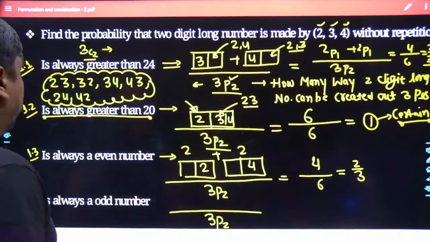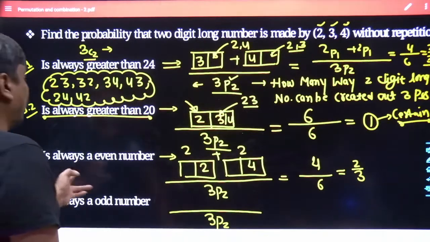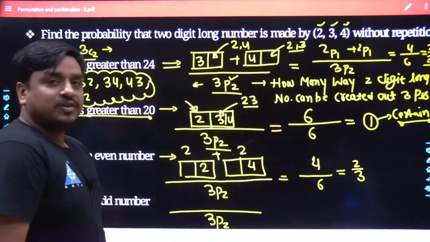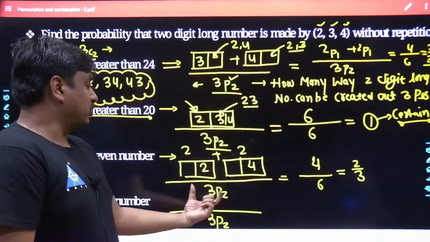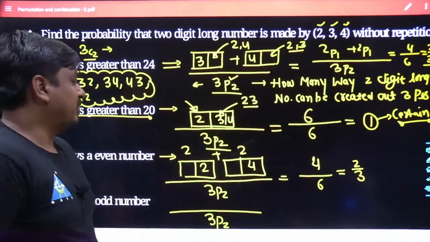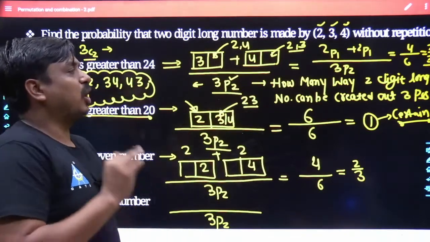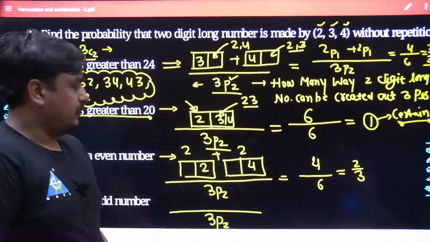Yes? What you are saying, 1.3 is not clear? Manju, try to understand, the number is always an even number. Anyway, towards the denominator side, we also always focus on the total number of ways, or the number of events in your sample space. So obviously in 3P2 ways you can make the 2-digit number out of the 3 digits which have been given, without repetition.